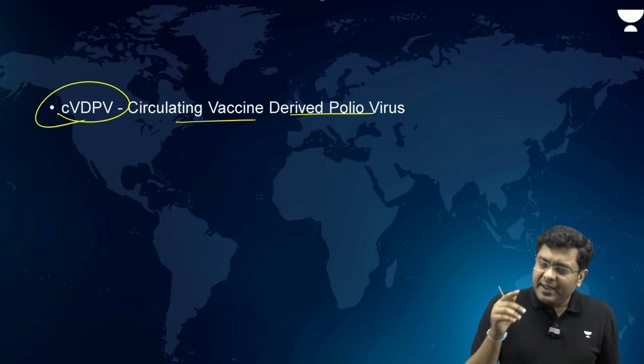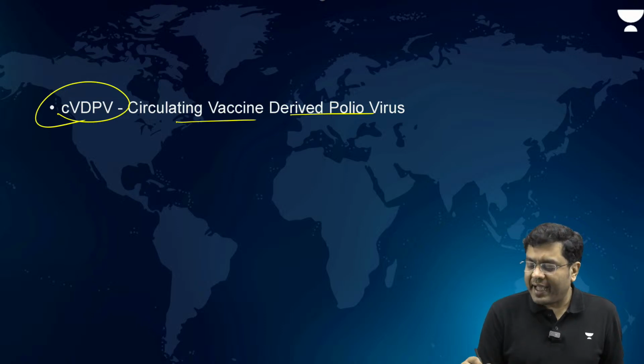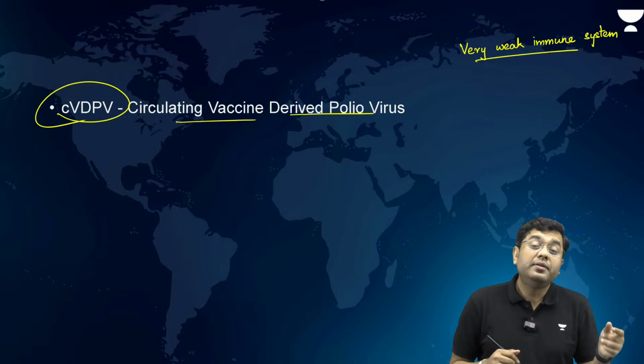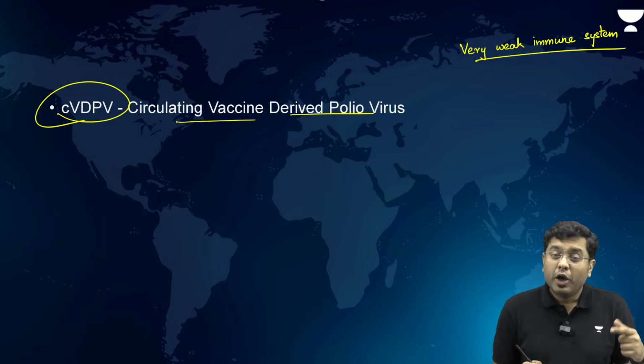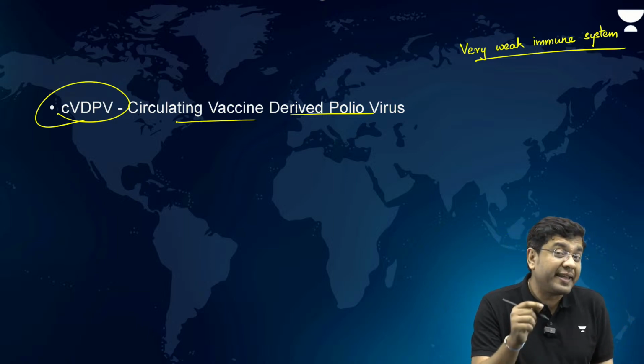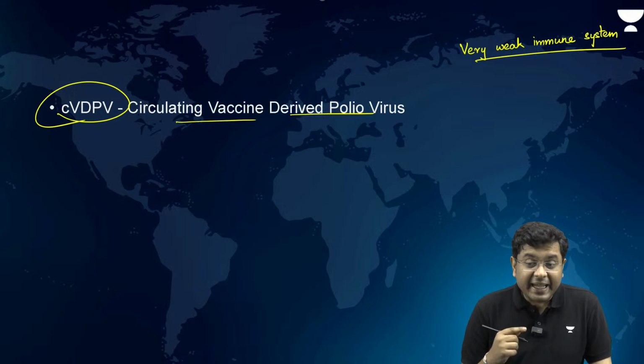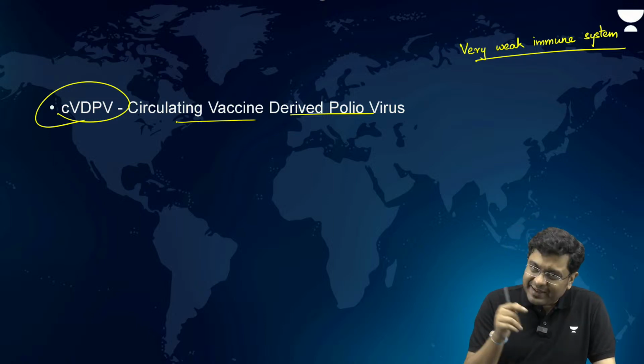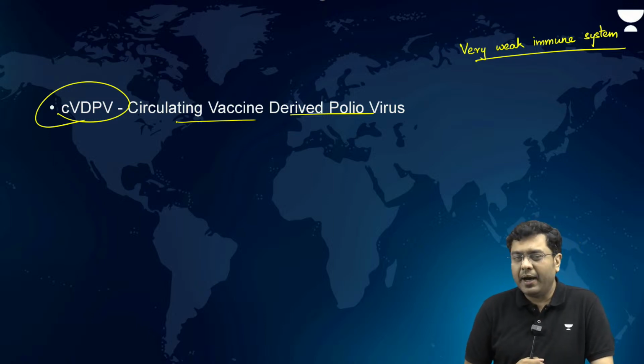Having said that, in certain cases where individuals have a very weak immune system, what happens? This vaccine of the weakened polio virus can impact them. That is the case which has happened in the region of Meghalaya.